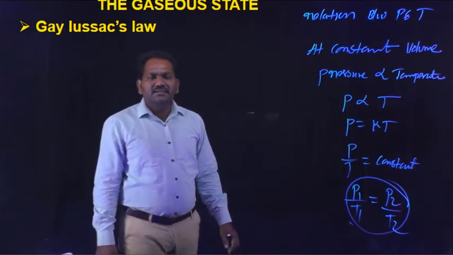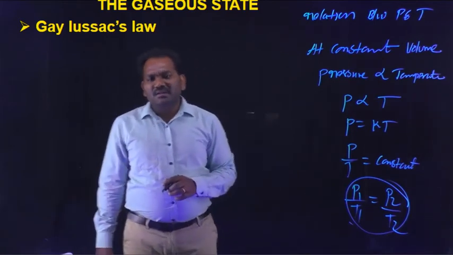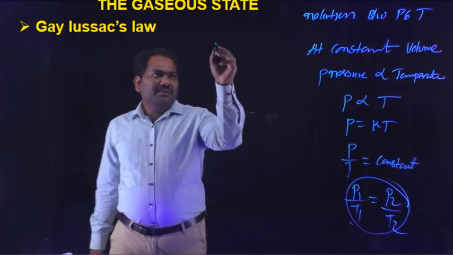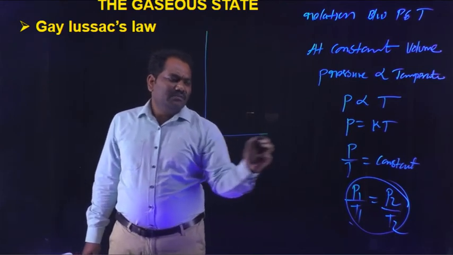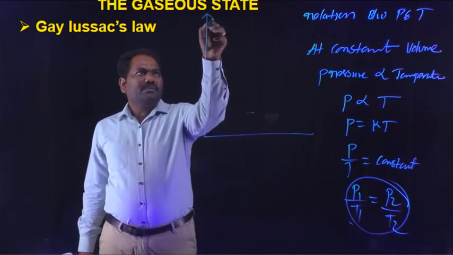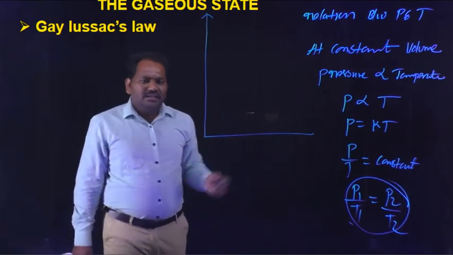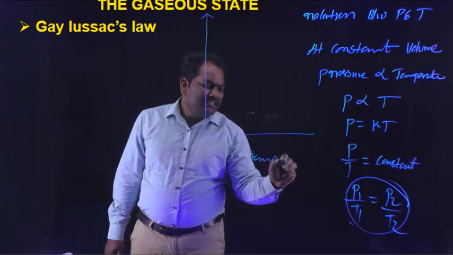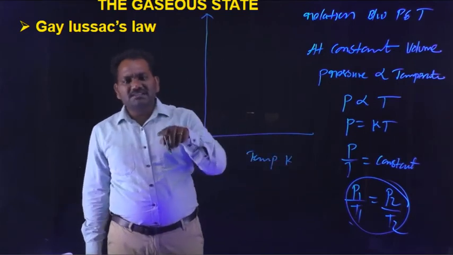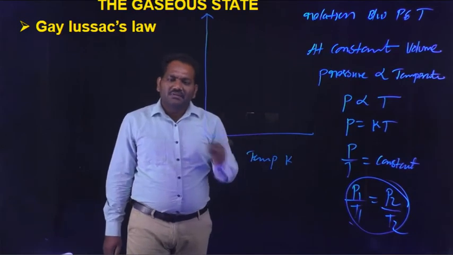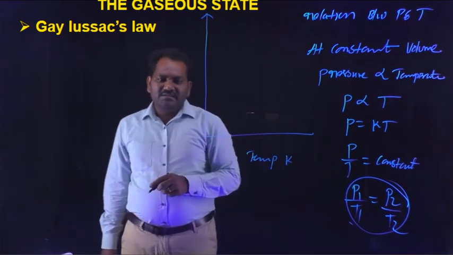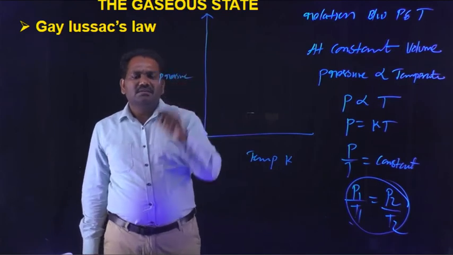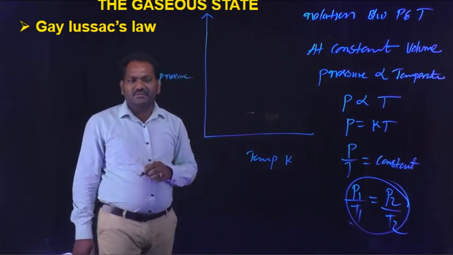Here he also draws the graph between temperature and pressure. It is similar to that of Charles' law. Temperature is taken on the x-axis, in kelvins, but in Charles' law it is taken in degrees centigrade. Pressure is taken on the y-axis.